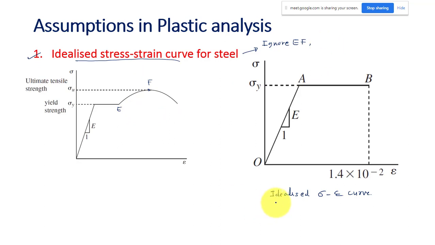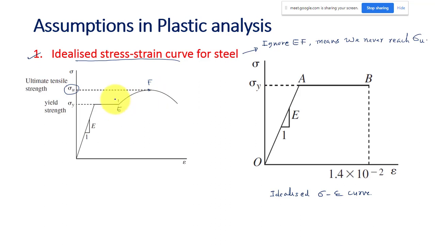What is the meaning of that? It means we never reach the ultimate stress. If you take the material, it will break only after reaching the ultimate tensile strength, because that is the maximum stress it can resist. But in the plastic analysis we are taking only this much. So this is my limiting condition.